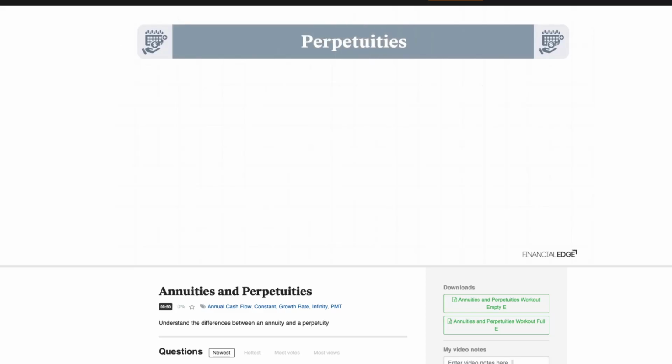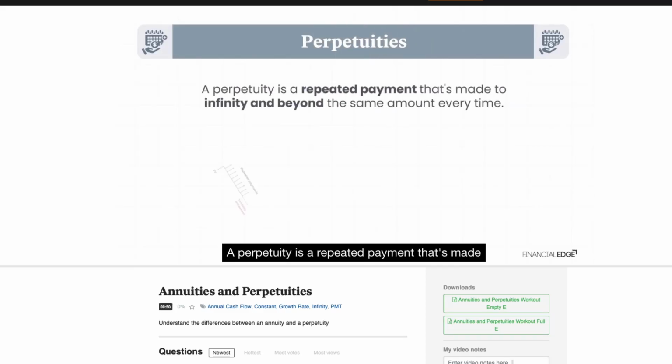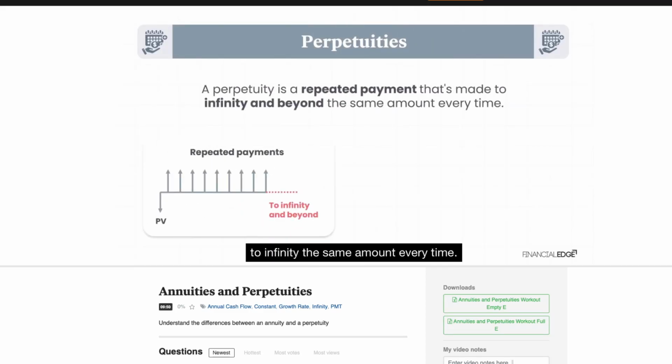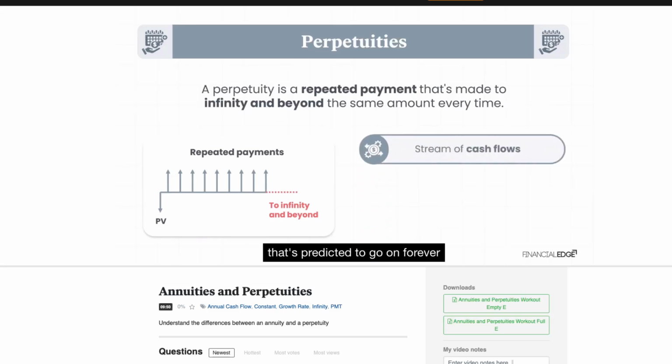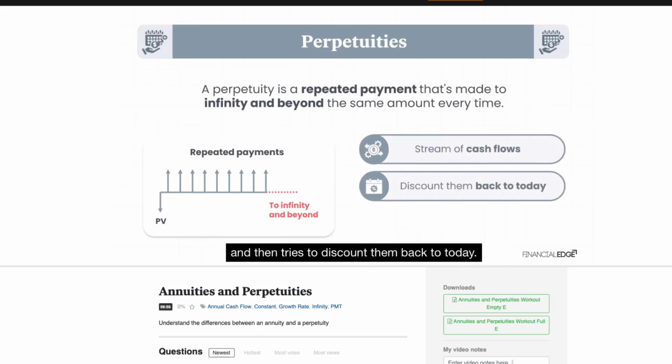Perpetuity. A perpetuity is a repeated payment that's made to infinity, the same amount every time. And this might sound unrealistic, but certain financial instruments do behave like this. Even your bank account behaves like this theoretically. And dividend streams can be seen to behave like this if you assume that they'll go on into the distant future. So a perpetuity looks at a stream of cash flows that's predicted to go on forever and then tries to discount them back to today.